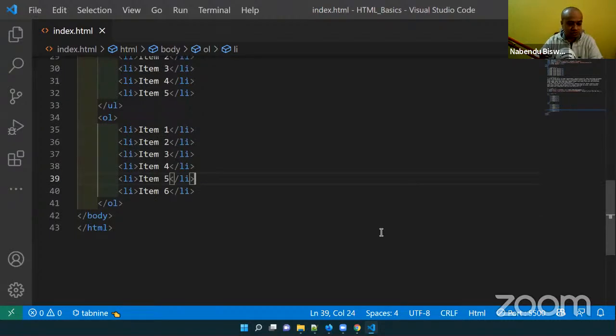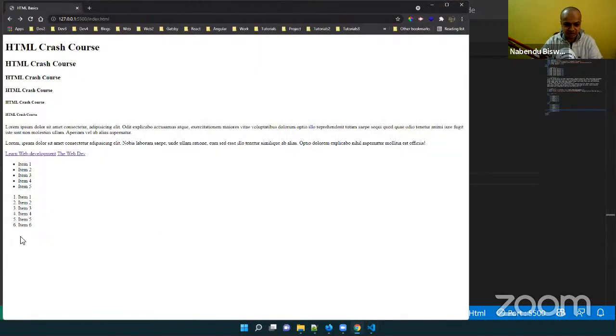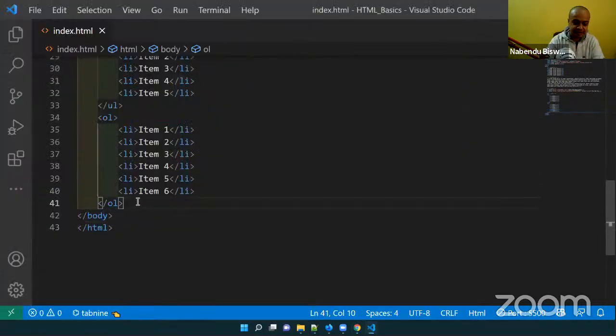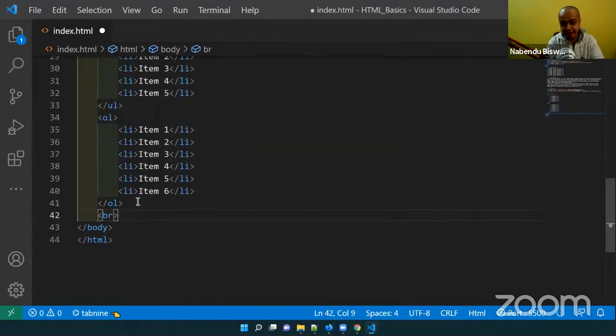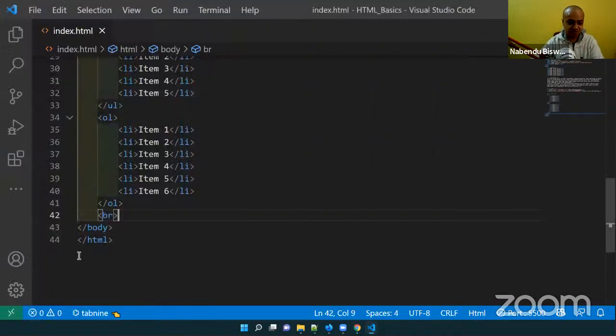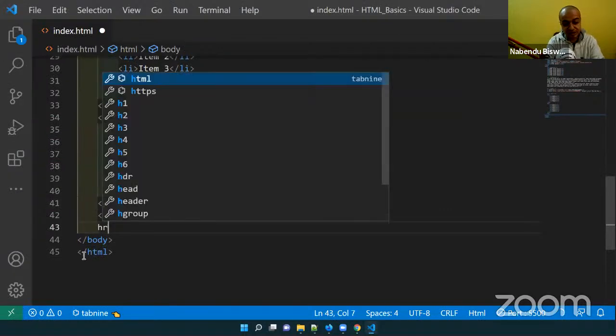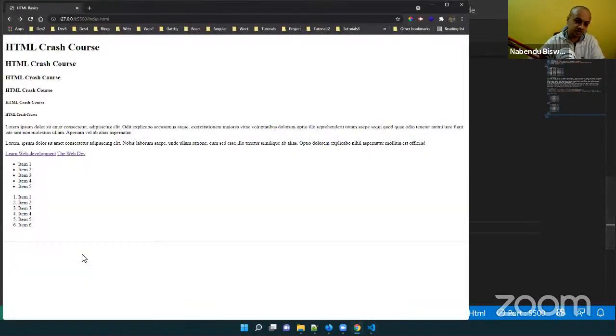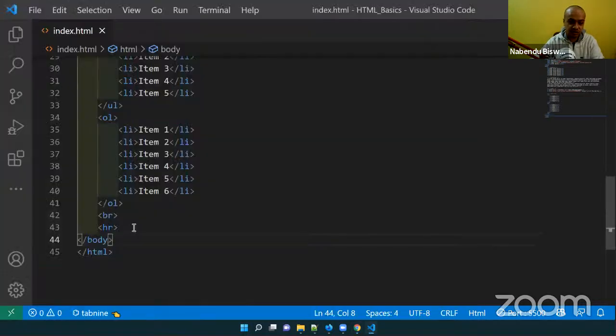Before the form also I want to tell something. It is going very down. Actually, there is not much space. Soon we will lose a lot of space, because we're going to do some more things also here. So there are 2 more tags which I want to tell. One is the BR, meaning break row. You cannot see it right now, but what it does is it goes to the next line, gives a bit of a space. And another thing is HR, meaning horizontal root. A line has been created, because we want to start the next from there. So the next thing which we are going to do is the form.